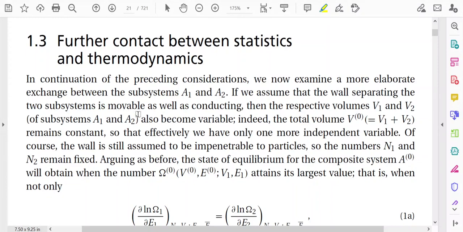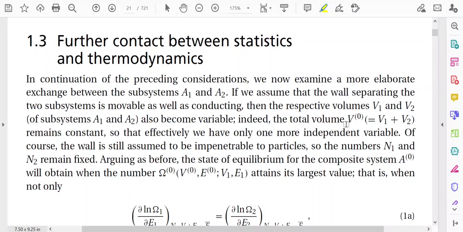Movable means that the respective volumes V1 and V2 also become variable parameters. The total volume V0 is equal to V1 plus V2 and remains constant. V0 is the total volume of the composite system A0.